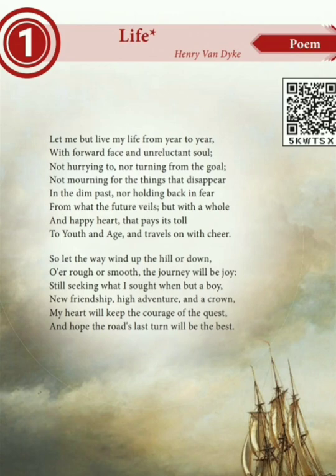Overall summary within a second, we will be recalling the first stanza. The poet is telling that please allow me to live my life from year to year. I don't want to turn back or turn away from my goal, and I have to look forward, and I am not going to do something hurriedly. And I am not going to mourn, means cry, for the things that disappear in my life. I am not going to worry about my dim past.